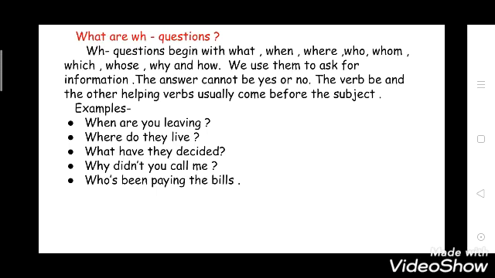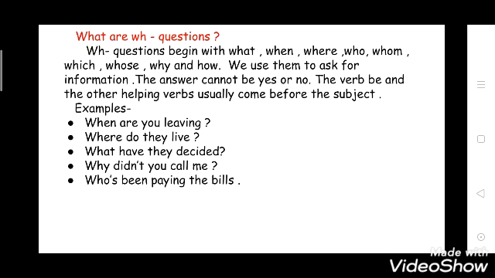Now, moving to what are WH questions. WH questions begin with what, when, where, who, whom, which, whose, why and how. We use them to ask for information. When we need some information, then we use these words. The answers cannot be in the form of yes or no. You have to give proper information. The verb be and the other helping verb usually come before the subject.